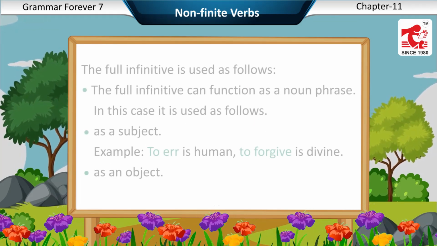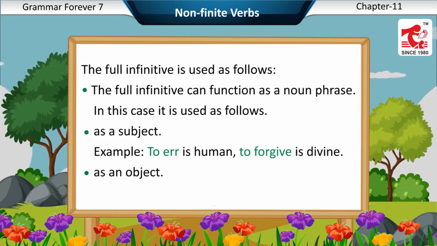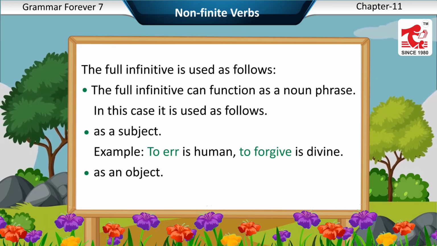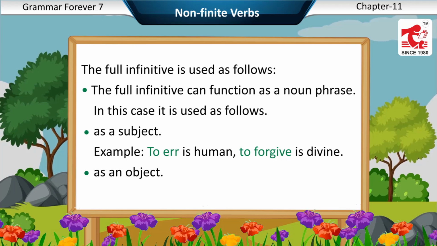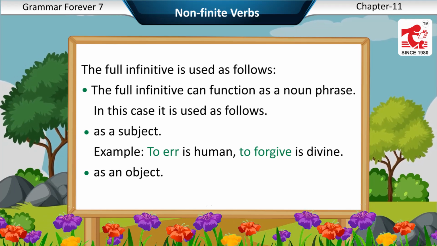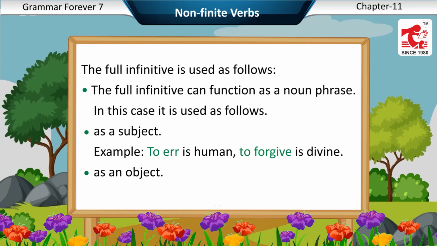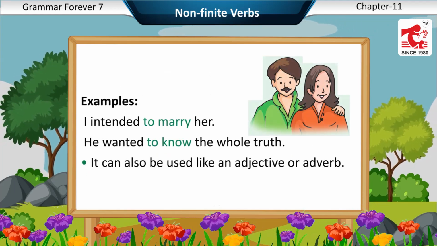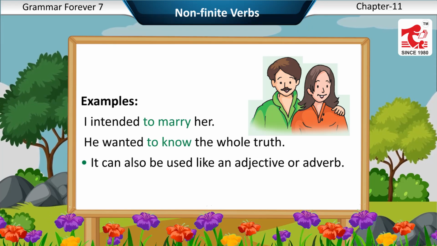The full infinitive. The full infinitive is used as follows: The full infinitive can function as a noun phrase. In this case, it is used as follows. As a subject. Example: To err is human, to forgive is divine. As an object. Example: I intended to marry her. He wanted to know the whole truth.